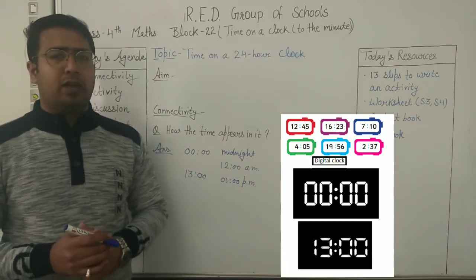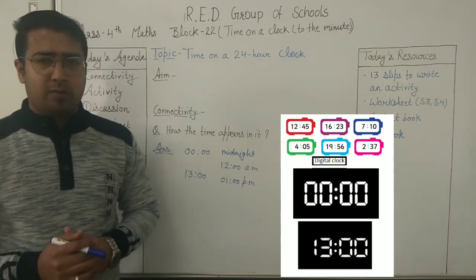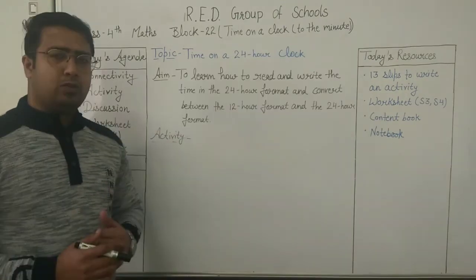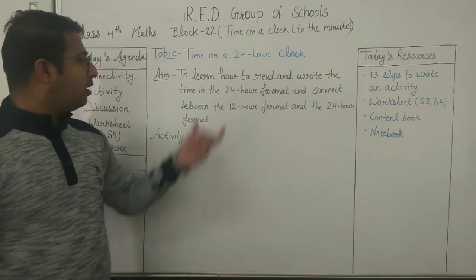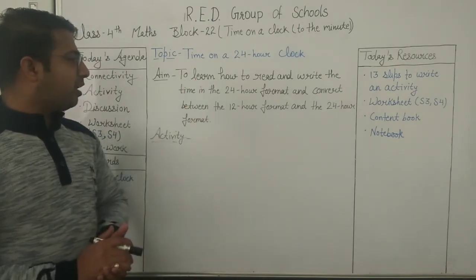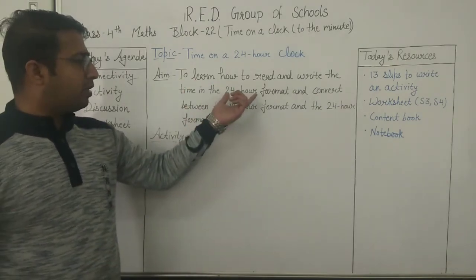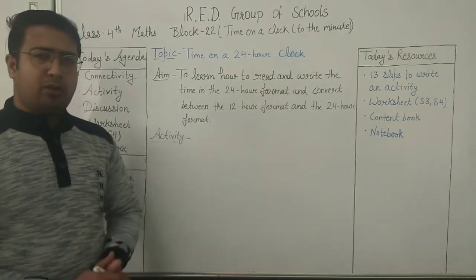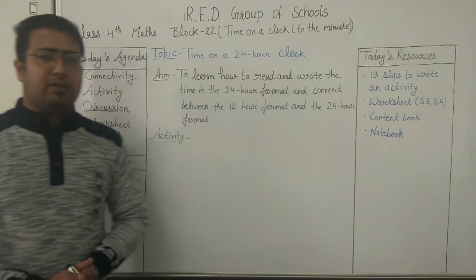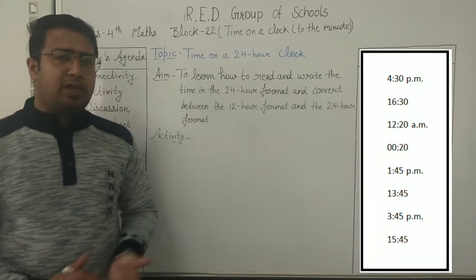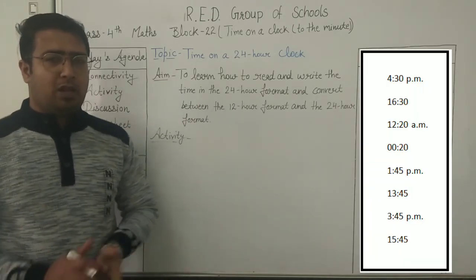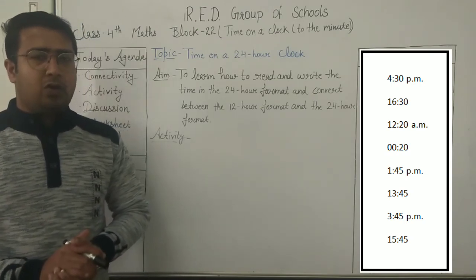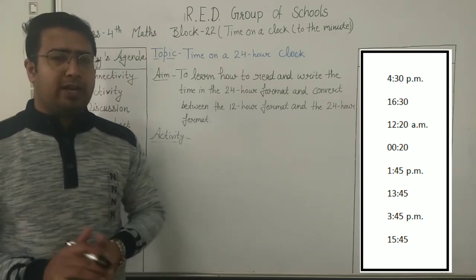So now we can guess about today's aim also. Write your aim in your notebook. Our aim today is to learn how to read and write the time in 24-hour format and to convert between the 12-hour format and the 24-hour format. Now it's time for your activity. As you can see in the picture on your screen, you have to make slips of those timings. Now you will follow my instructions for your activity.